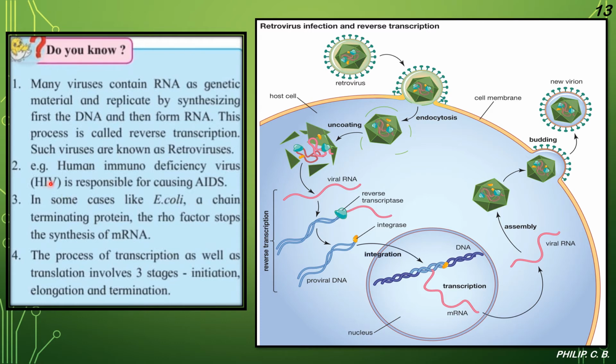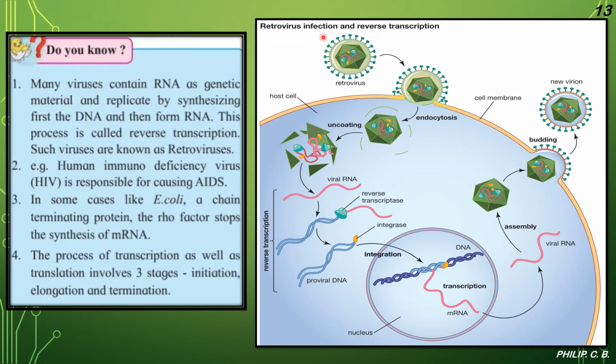Further, the second point here: human immunodeficiency virus, as you know, HIV, which causes AIDS. In some cases like E. coli, a chain terminating protein, the Rho factor, which is also included here, stops the synthesis of mRNA. The process of transcription as well as translation involves three stages. So both transcription and translation have three parts: initiation, elongation and termination. Okay, now come to the image part where we can see the retrovirus.